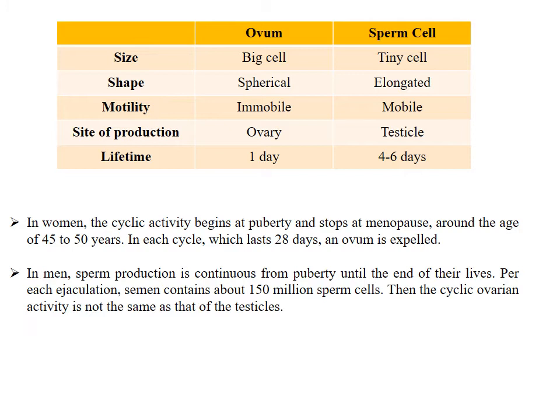In women, the cyclic activity begins at puberty and stops at menopause around the age of 45 to 50 years. In each cycle, which lasts 28 days, an ovum is expelled. In men, sperm production is continuous from puberty until the end of their lives. Per each ejaculation, semen contains about 150 million sperm cells. Then, the cyclic ovarian activity is not the same as that of the testicles.